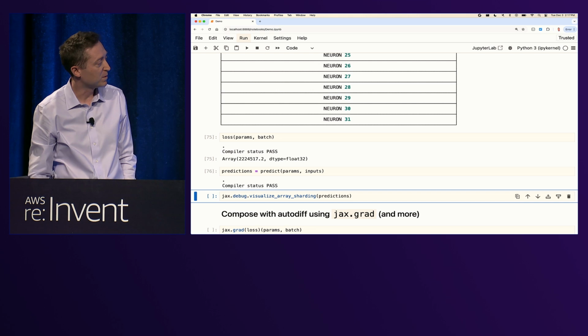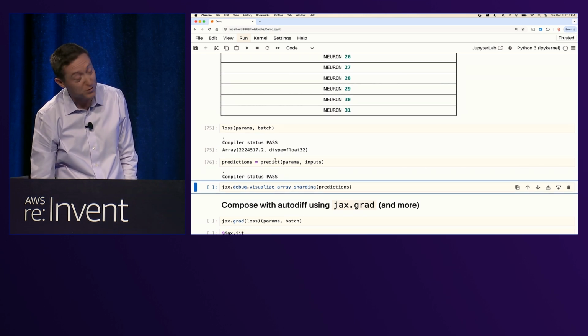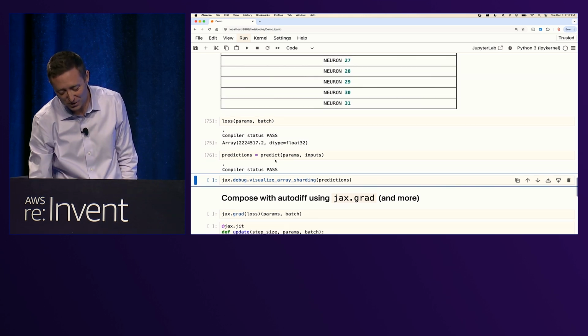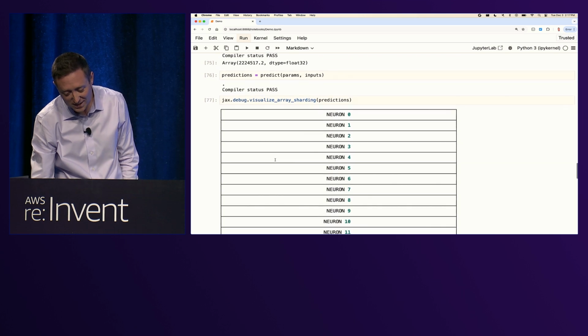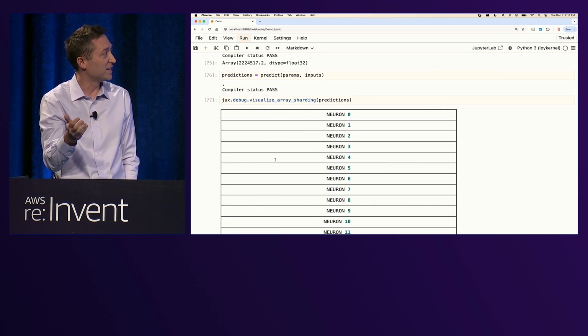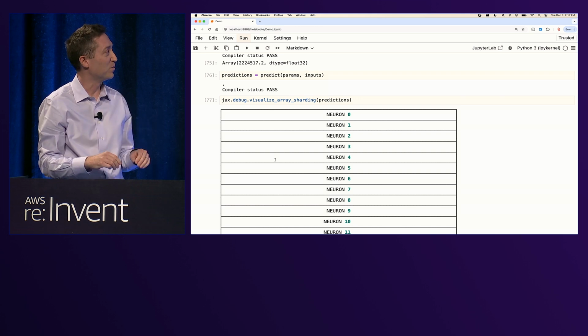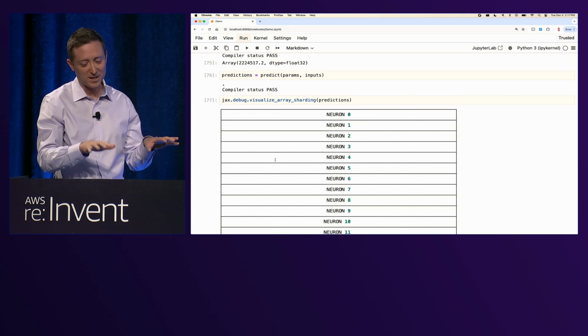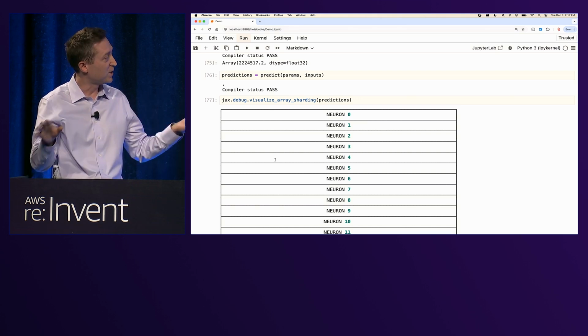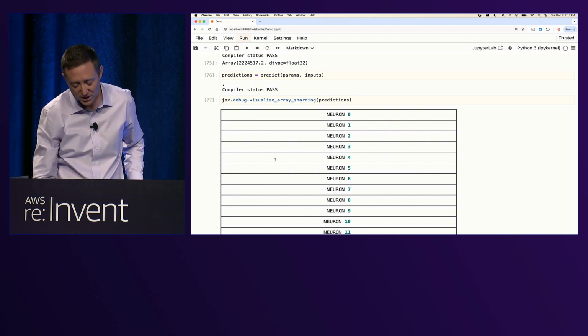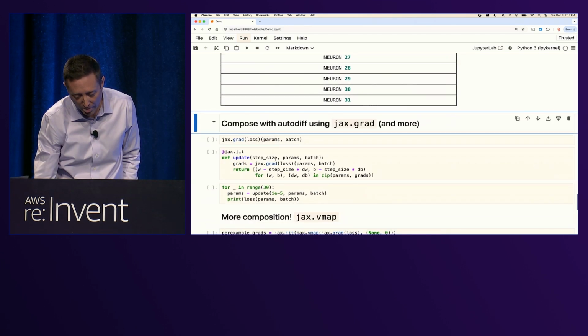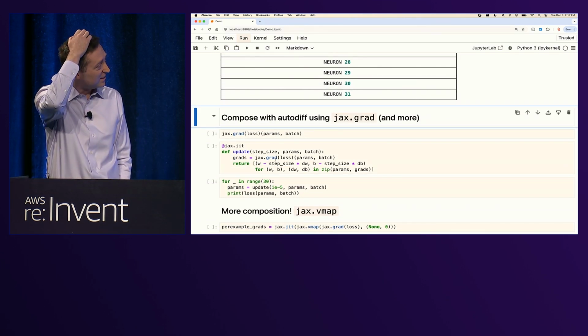But it's just happening behind the scenes with the compiler. It has to recompile for every new sharding, of course. And we can see, in this case, this is just the simple batch data parallel case. Indeed, our predictions are coming out laid out in a parallel manner as well. That's just giving you some indication that indeed we are keeping the data distributed and partitioning the computation to be parallel. Let's start mixing that in with more.